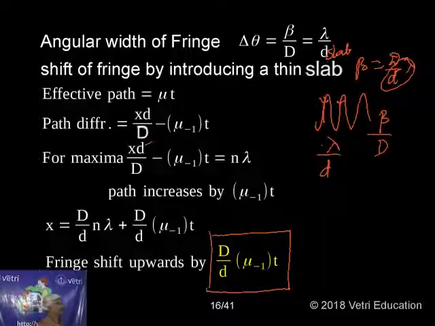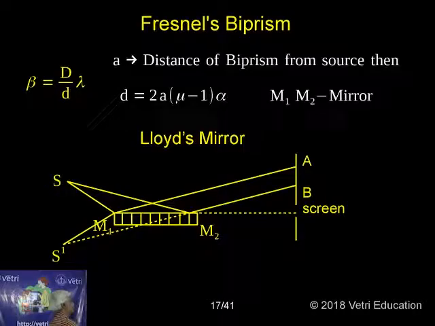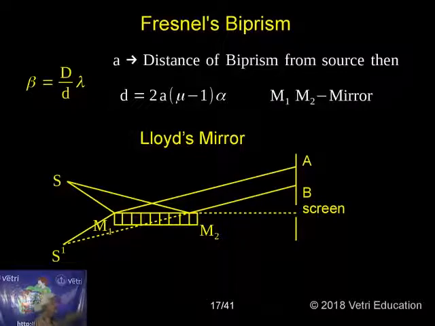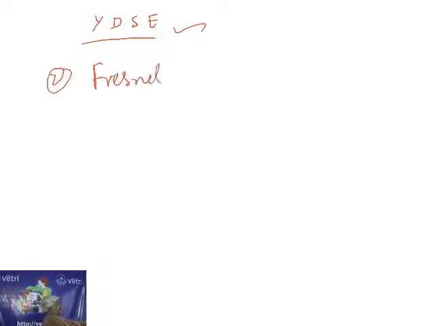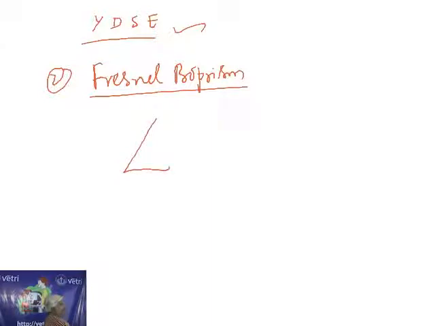So another method is called Fresnel's biprism method. Just now we have seen YDSE, Young's double slit experiment. The second method is called Fresnel's biprism, F-R-E-S-N-E-L. In the Fresnel's biprism method, we have two prisms of the same material.